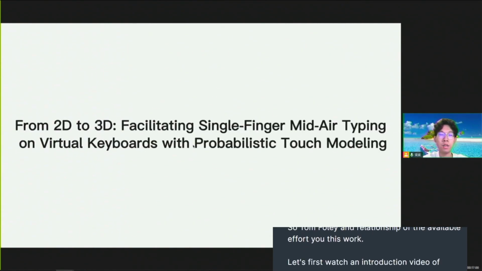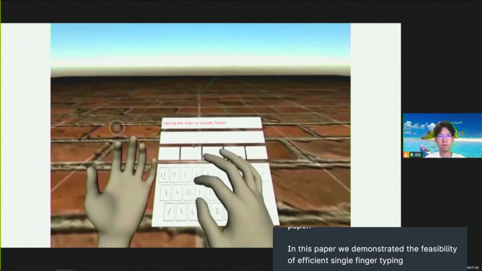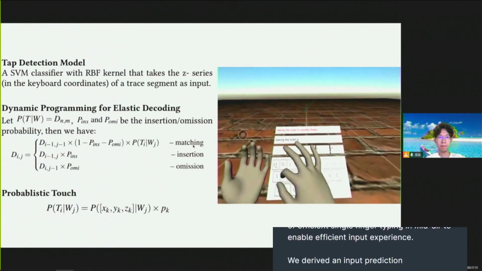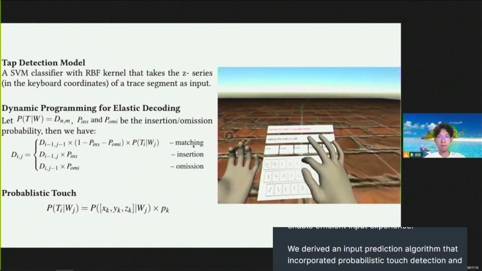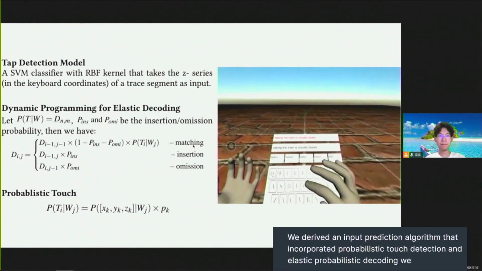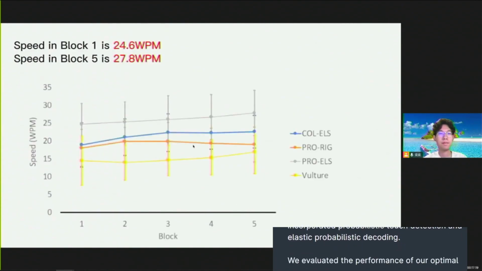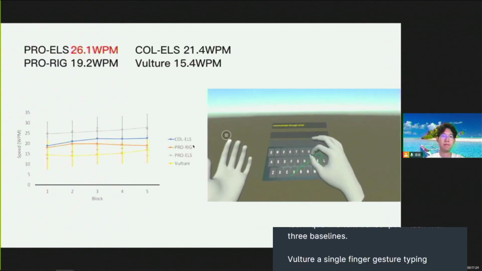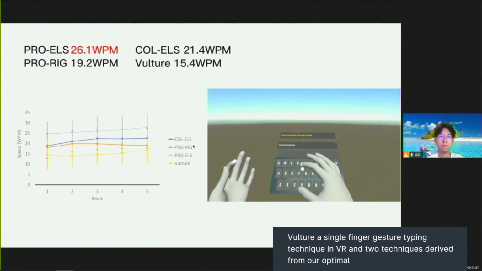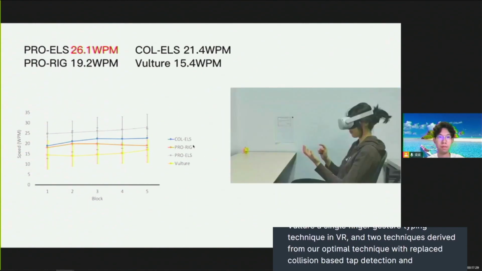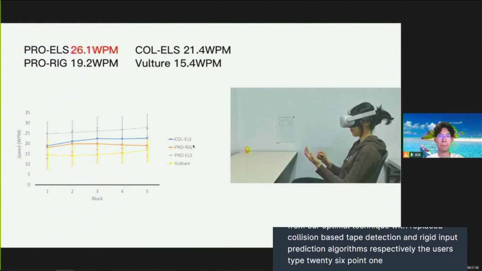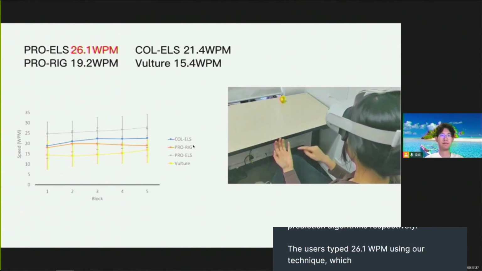In this paper, we demonstrated the feasibility of efficient single-finger typing in mid-air. To enable efficient input experience, we derived an input prediction algorithm that incorporated probabilistic touch detection and elastic probabilistic decoding. We evaluated the performance of our optimal technique in a text transcription task with 3 baselines: Vulture, a single-finger gesture typing technique in VR, and 2 techniques derived from our optimal technique with replaced collision-based tap detection and rigid input prediction algorithms, respectively. The users typed 26.1 WPM using our technique, which was significantly faster than all the other baselines.